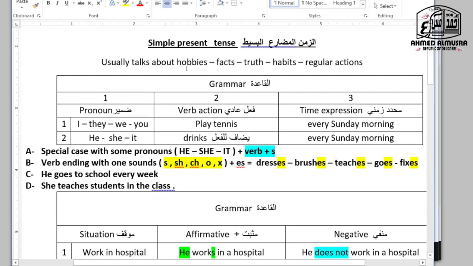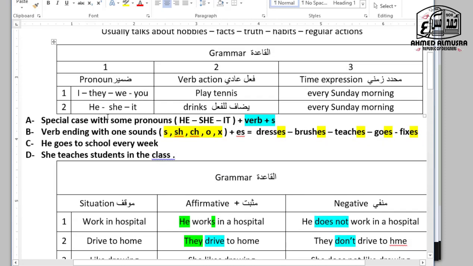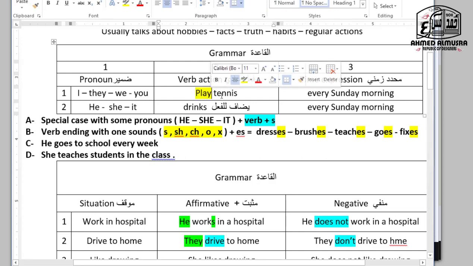Usually it talks about hobbies, facts, truth, habits, regular actions, daily items, routine. So this is the basic of what the tense talks about. Simple present talks about habits, hobbies, facts, truth, daily items, actions. So look at those items. I, they, we, you. Okay, play, a normal verb, there is nothing with it. Play tennis every Sunday, because it consists of 3 items: pronoun, verb, and time expression. This is the time expression in the sentence.